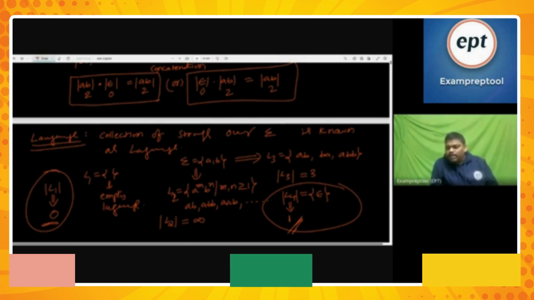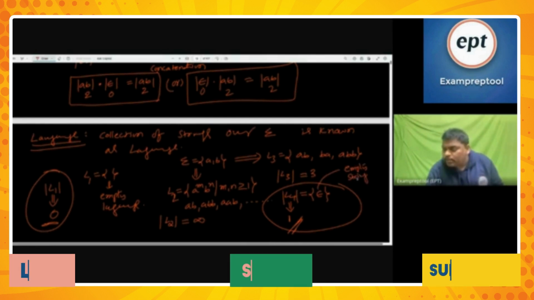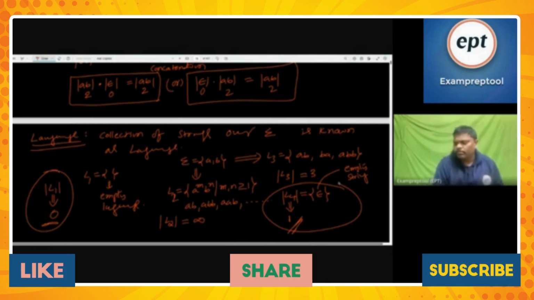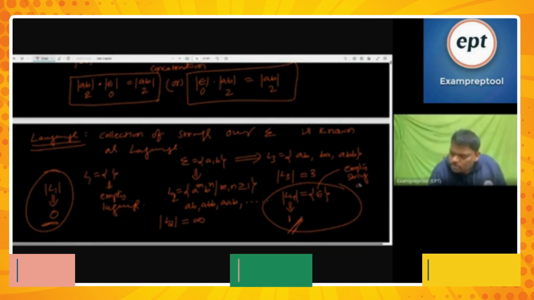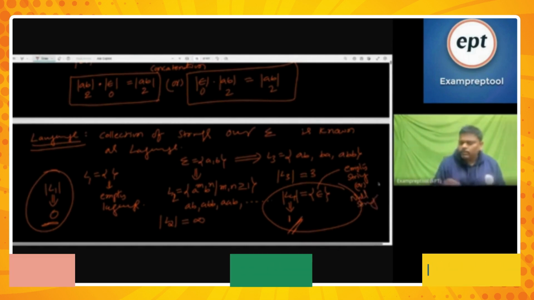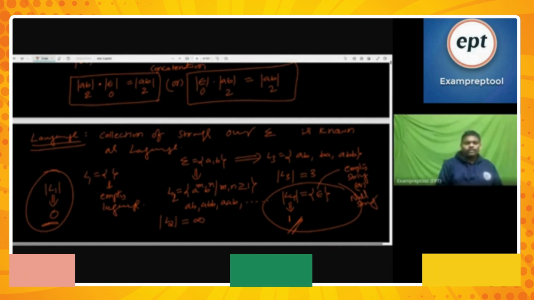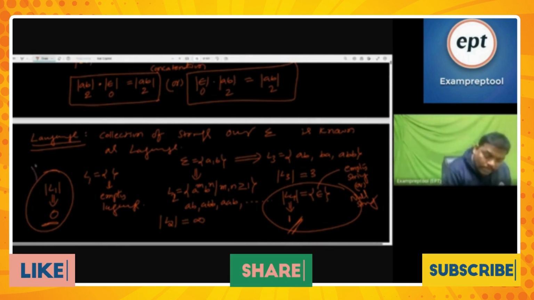But the interesting thing is that L4 is a non-empty language, but inside is the empty string. There is a small difference: empty language is different, empty string is different. Empty string means epsilon, which is also called the empty string, which is also called the null string. Empty string, null string. The other one is going to be the empty language, where the language itself is empty.